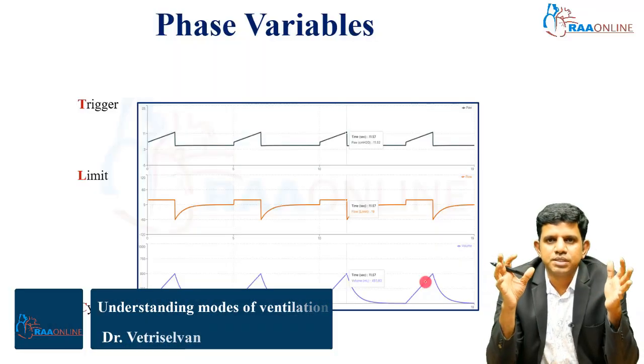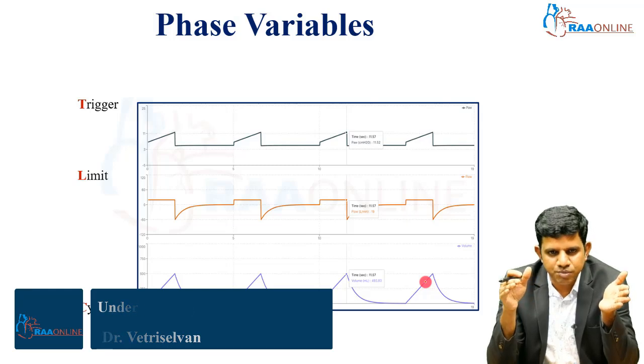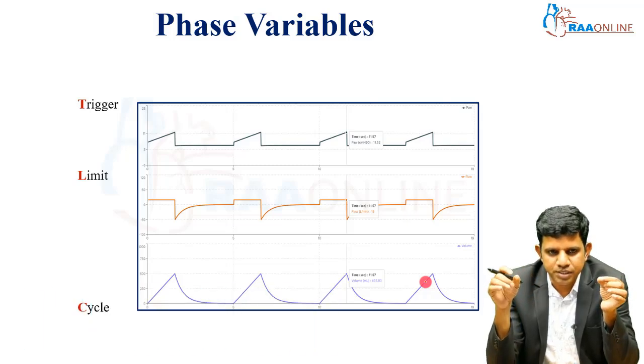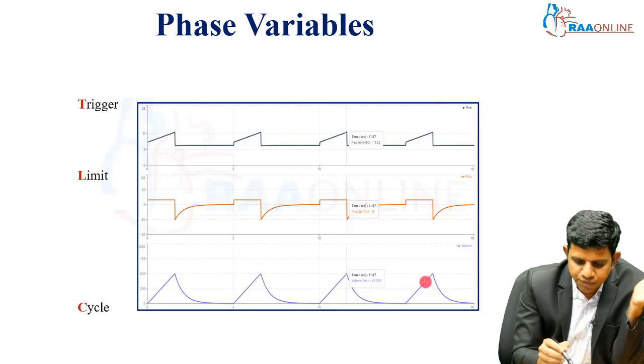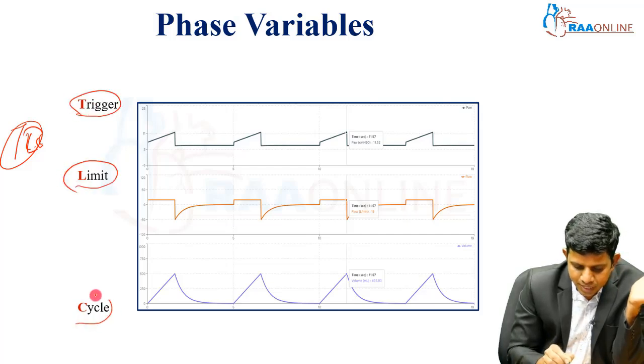Phase variable means how each breath starts, how it reaches the maximum, and how it ends the inspiration. It is called phase variables. The phase variable is what we call TLC: T is trigger, L is limit, and C is cycle.